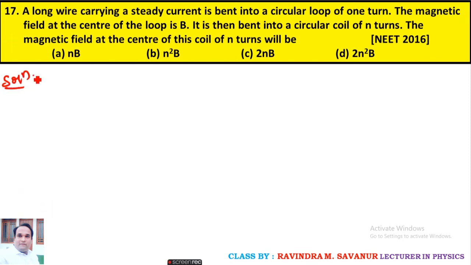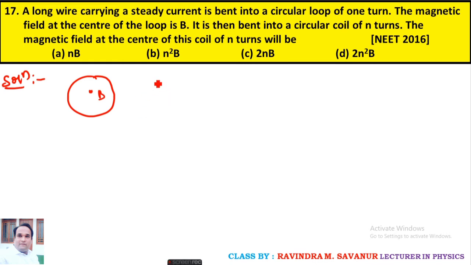Seventeenth. A long wire carrying a steady current is bent into a circular loop of 1 turn. The magnetic field at the center of the loop is B. It is bent into a circular coil of n number of turns. Then what will be the magnetic field at the center of the coil of n turns?